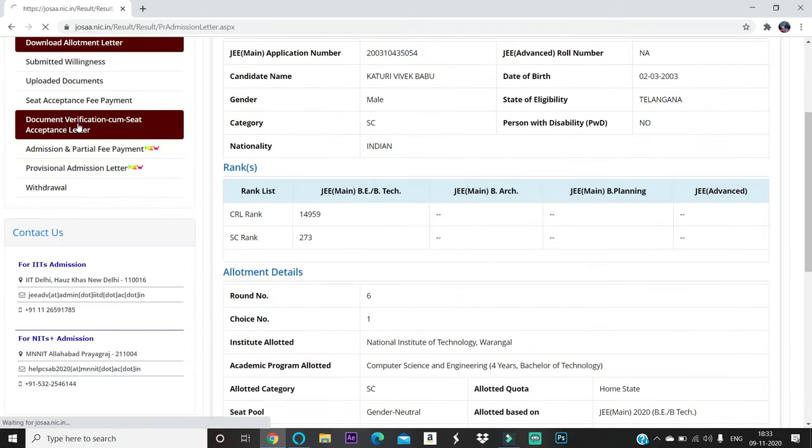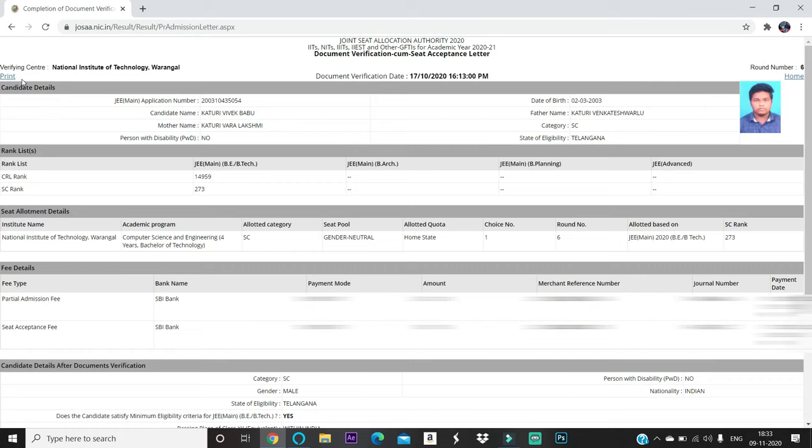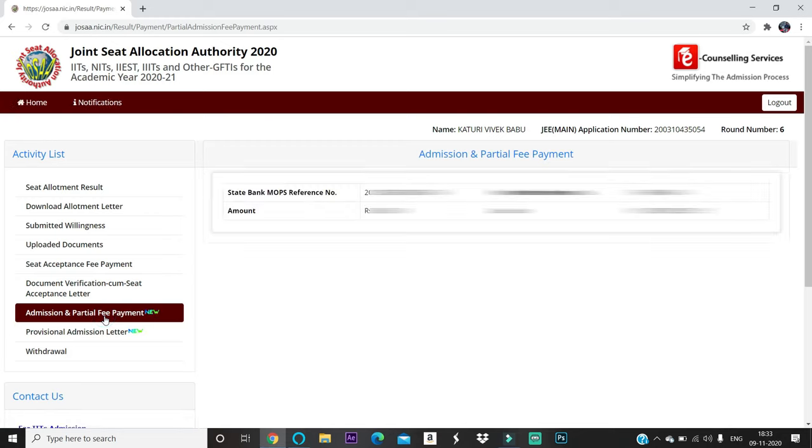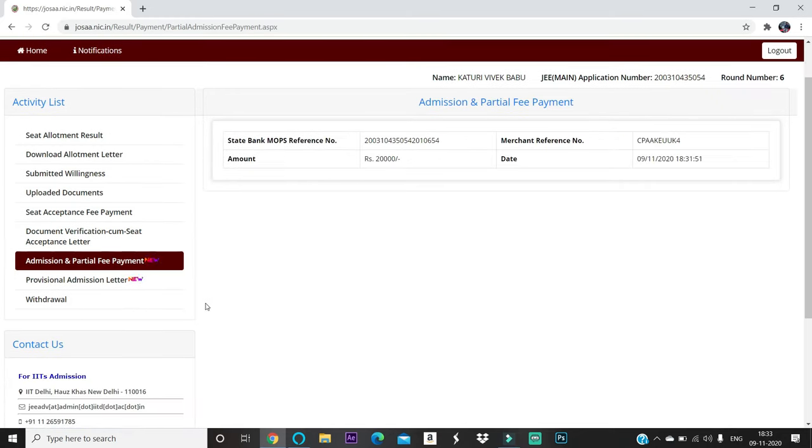Next is document verification cum seat acceptance letter. On the left side below the verify center, he verified from National Institute of Technology Warangal. Below that you can see the print option. If you press this, you can download the document verification cum seat acceptance letter. It's done now; his partial admission fee payment is done. As he is not going to the special round, his document verification will be from 16 to 21 on the NIT Warangal website. With the JoSAA website, his work is done.